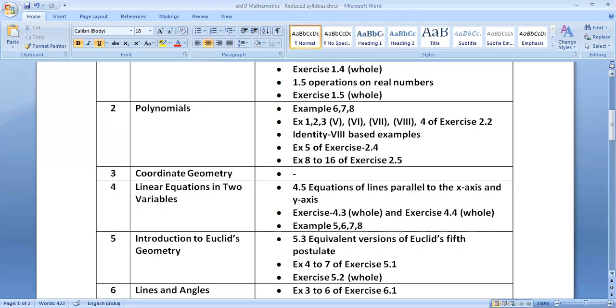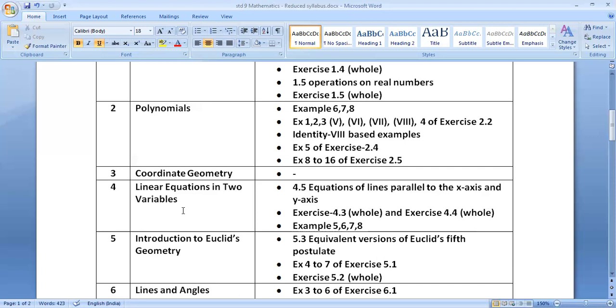Let us go ahead. Chapter number 4, linear equations in 2 variables. That is on page number 66, in which 4.1 introduction part is included. On same page, 4.2 linear equations. This is also included. Page number 67, example 1 included. Page number 68, example 2 included. And on the same page, exercise 4.1, whole exercise is included.